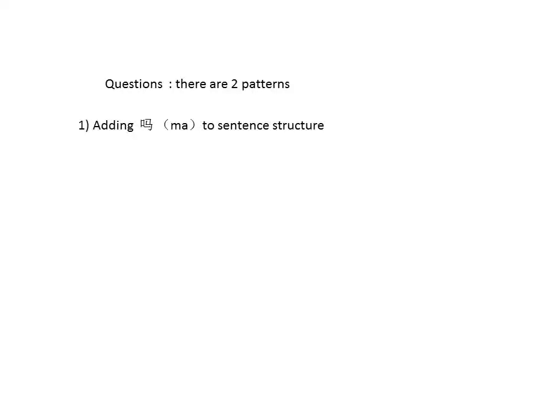In the previous lesson, I touched on this subject, but I will do a recap again in this lesson about Chinese questioning. They know how to use one of the questioning patterns, which is to add a ma to a sentence structure. For instance, if you want to say, is it a skirt? In Chinese, it will be the sentence structure that they already know, which is 是裙子吗?